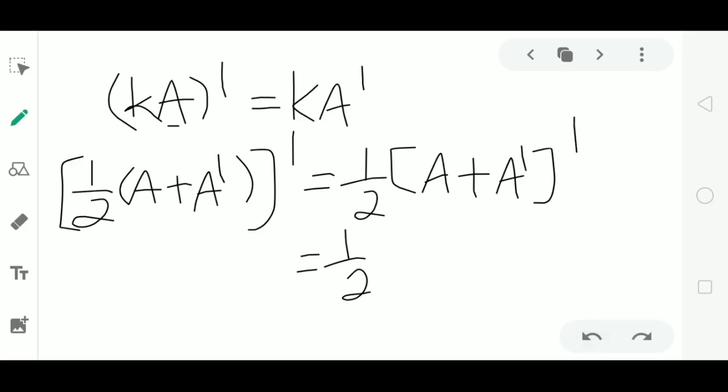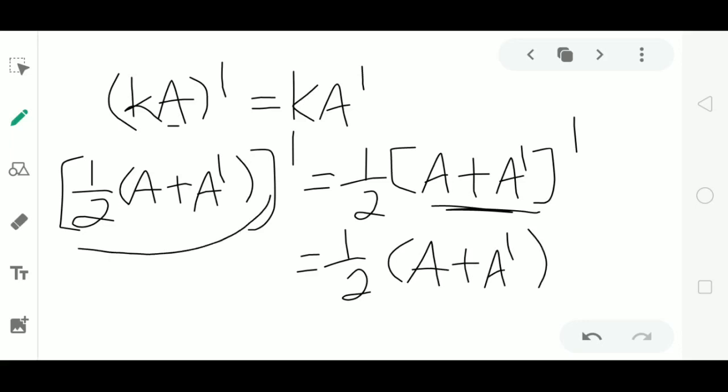Again we keep 1 by 2 as it is. As we know that A plus A dash is symmetric. What is the condition of symmetric? The transpose of a matrix is equal to the matrix itself. Therefore, the transpose of the matrix A plus A dash is equal to the matrix A plus A dash itself. So what we have proved here?